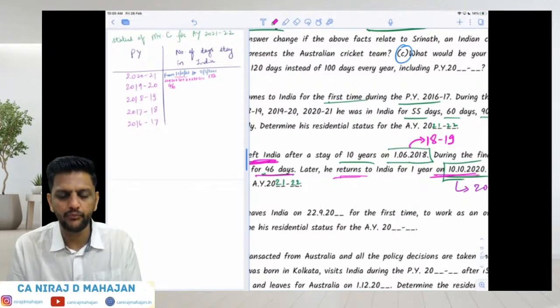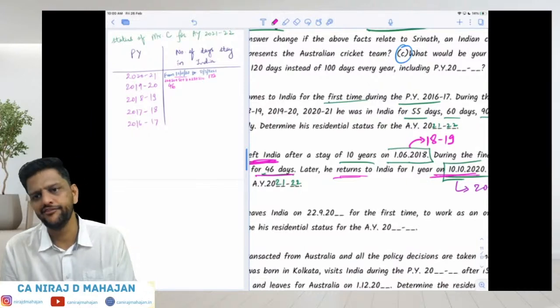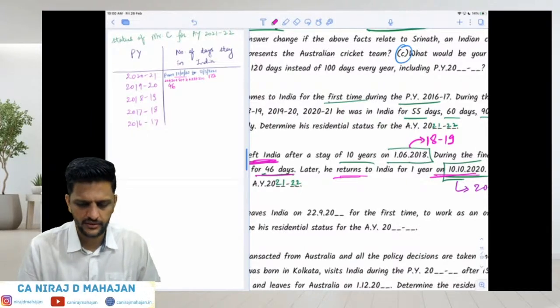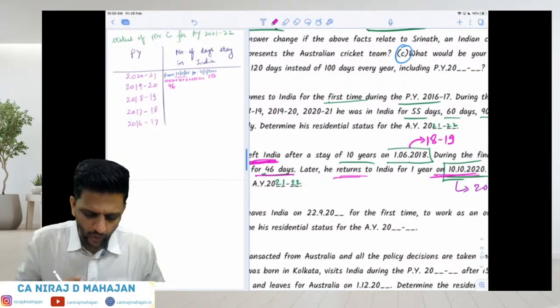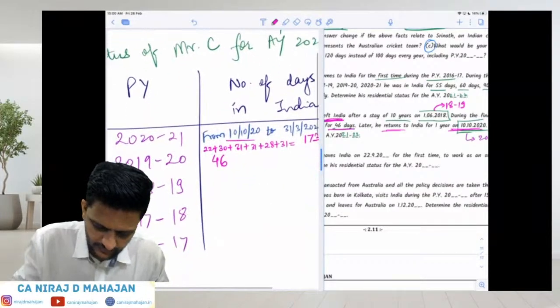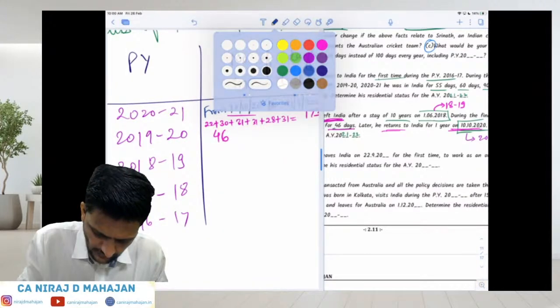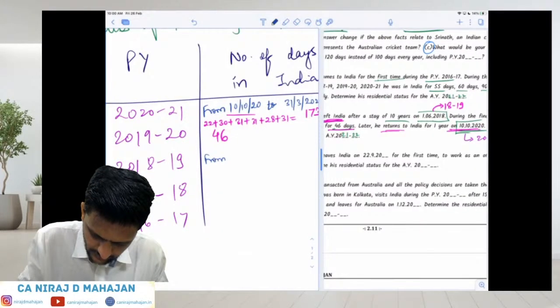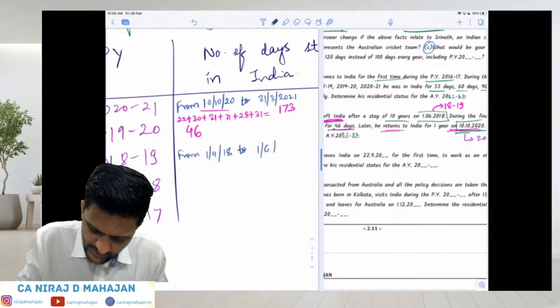So again, can you give me the number of days in India for 1819? If he left on 1/6/18, can you give me from 1/4/18 to 1/6/18?